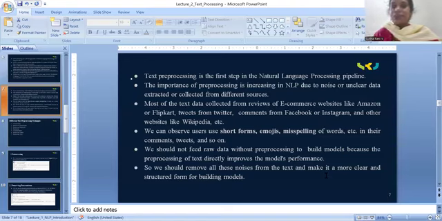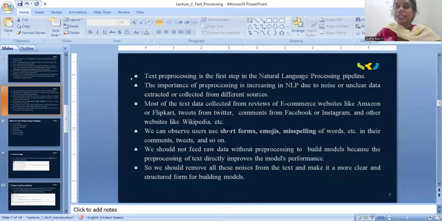One reason the importance of pre-processing is increasing in NLP is noise, or uncleaned data extracted or collected from different sources. So we are filtering the noisy or unnecessary data by using text pre-processing in NLP. Most of the text data is collected from reviews on e-commerce websites like Amazon or Flipkart, tweets from Twitter, comments from Facebook or Instagram, and other websites like Wikipedia.